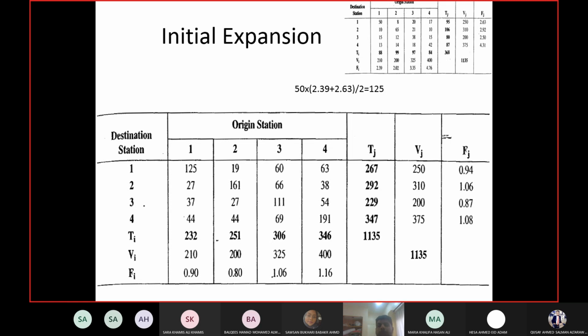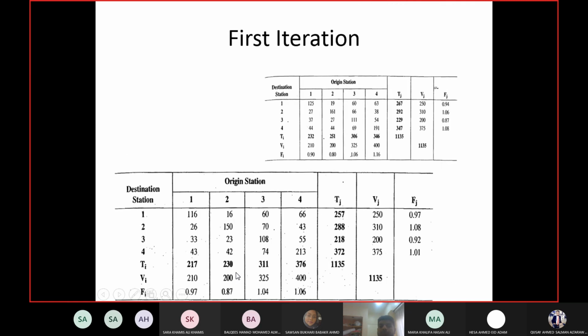Now you will take this expanded matrix which you have generated. Now you will change these values. So the previous matrix, the initial one, is gone. It's not there. So you will use these values now from this matrix and you will use these ratios. So 125 will be multiplied by the average of 0.94 and 0.9. 19 will be multiplied by the average of 0.94 and 0.8, and so on.